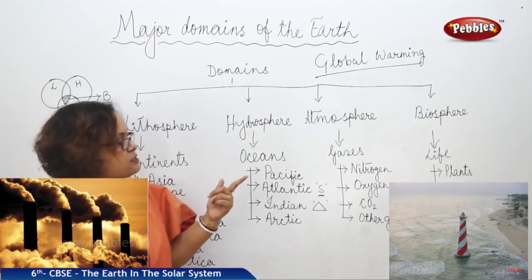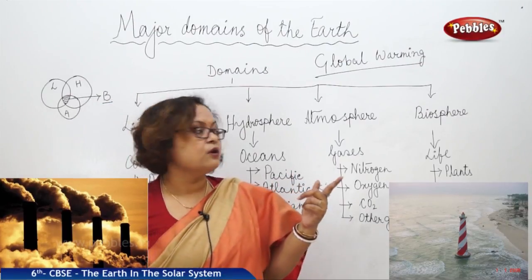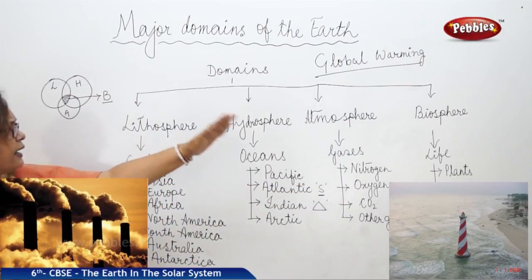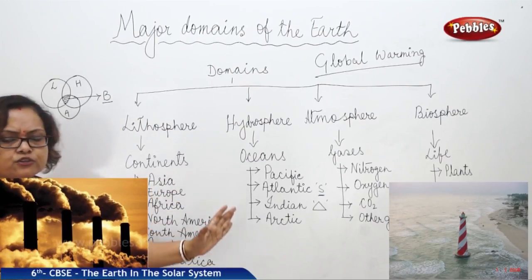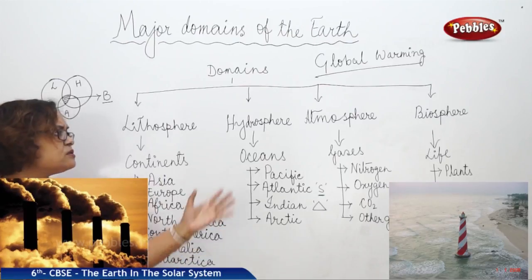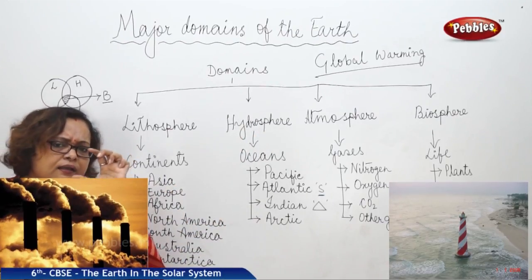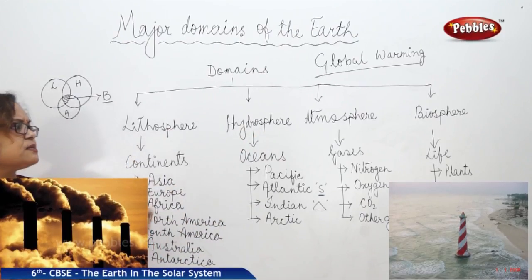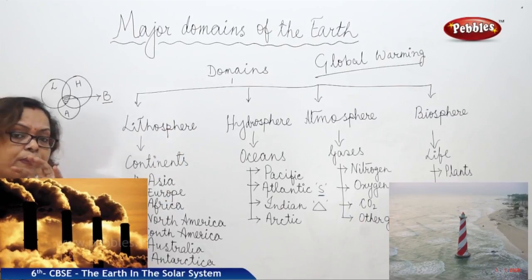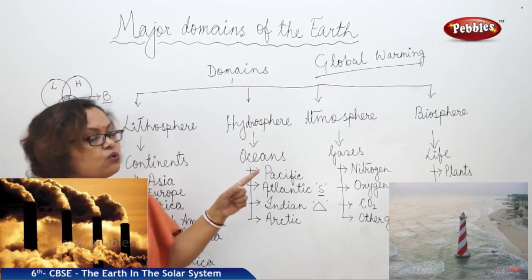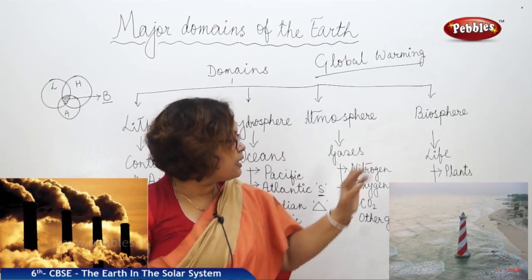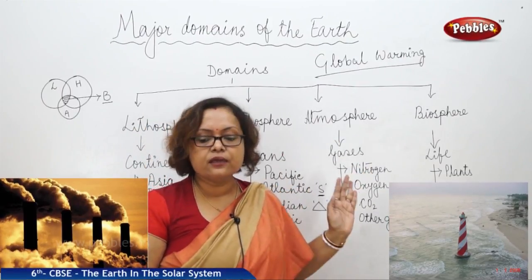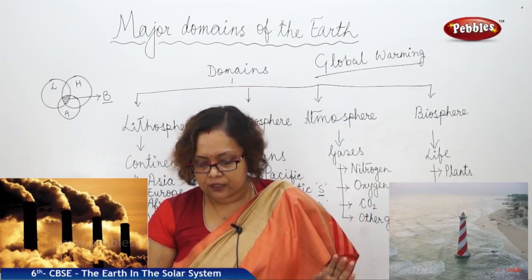Why is the biosphere important for living organisms? We cannot live in the entire part of these domains. Not all of the lithosphere is accessible. I told you, in the hydrosphere we cannot live on the oceans. In the atmosphere, only a little part is accessible for the biosphere. So the part where we can live is known as the biosphere, and we need to be careful to save that part, otherwise life will be impossible.